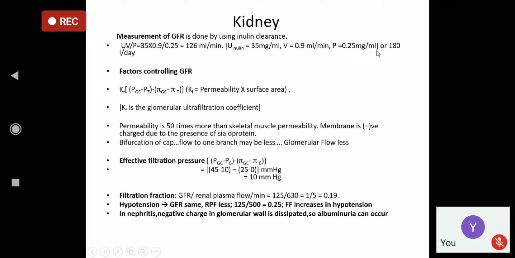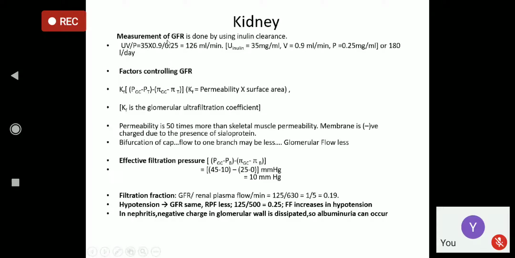That is 0.25 milligram per ml. That means inulin has to be injected in such a way that the plasma concentration of inulin remains 0.25 milligram per ml, right? And in that way, if you put the formula, then the GFR comes to 126 ml per minute. 125 or 126 milliliter per minute is the normal glomerular filtration rate.